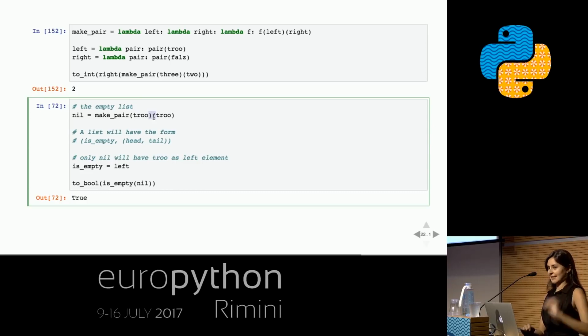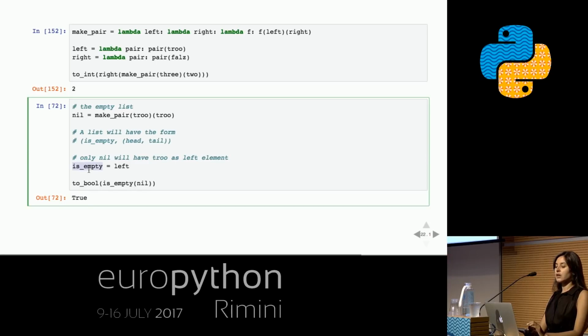And we'll see why that's helpful for lists, because we're gonna represent lists not as a pair of just two things, but as a kind of special pair where the first thing in a list is going to tell us whether or not the list is empty. And then the right thing in that pair is going to be the actual content of a non-empty list. And if the list is empty, then we don't care about what's on the right-hand side because there's nothing in it. So we could just put whatever we want there, like true. It's a little bit more complicated than that, but close enough. So the only type of list that will have true as the left element will be the empty list.